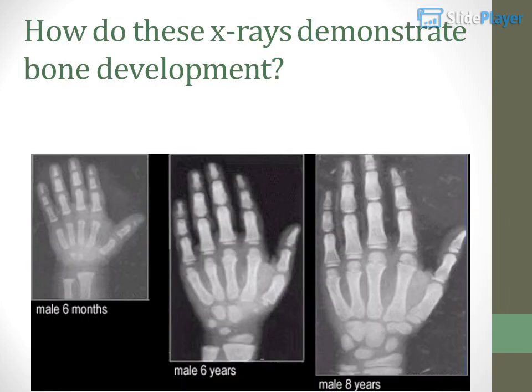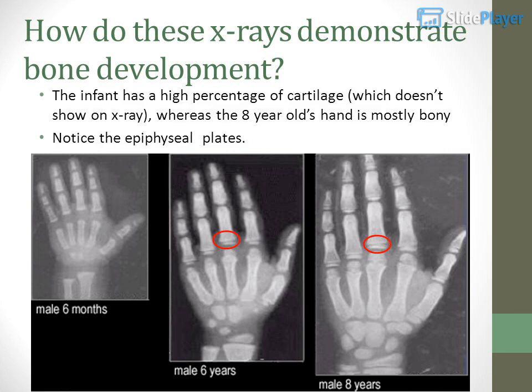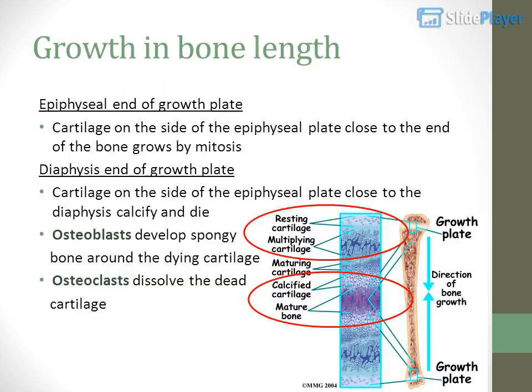How do these X-rays demonstrate bone development? The infant has a high percentage of cartilage, which doesn't show on X-ray, whereas the 8-year-old's hand is mostly bony. Notice the epiphyseal plates. Growth in bone length. Epiphyseal end of growth plate.